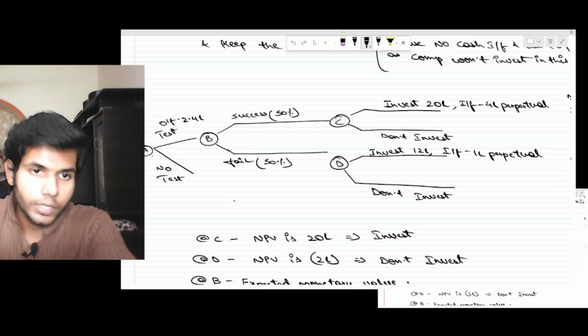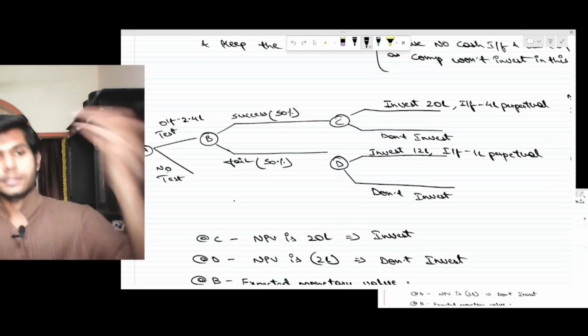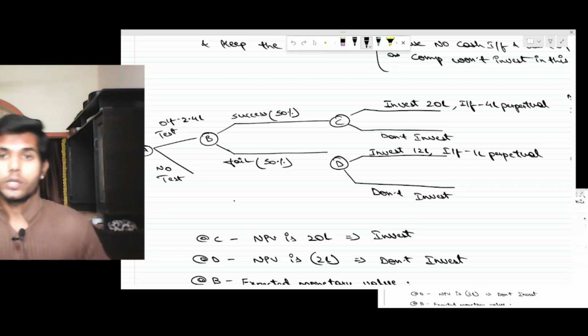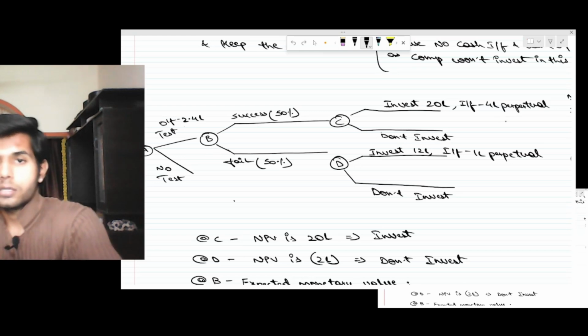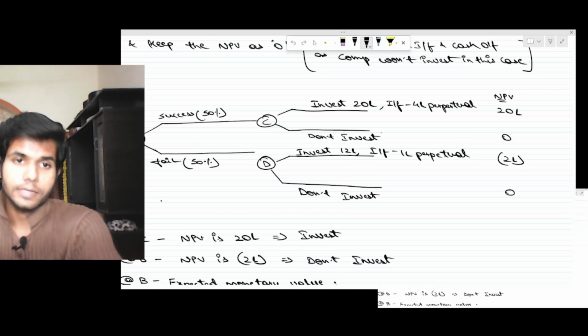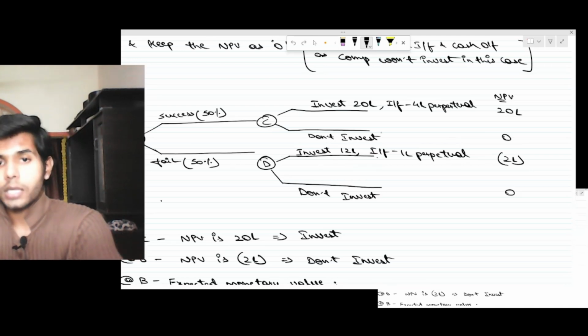So if at point A there is a test, you need to incur an outflow of 2.4 lakh, or there's no test. At point B, if it succeeds, then you need to invest another 20 lakh, NPV 20 lakh. If you do not invest, then NPV is 0. Again, there's a 50% chance of success and a 50% chance of not. So you need to invest 12 lakh for 1 lakh perpetual income. Therefore, NPV is minus 2 lakh. If you do not invest, NPV is 0.